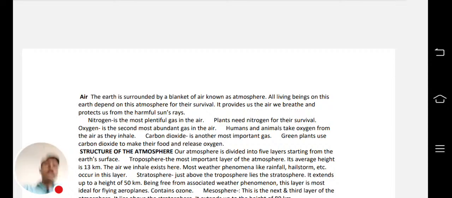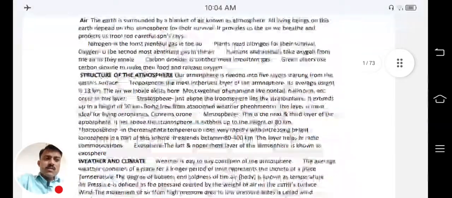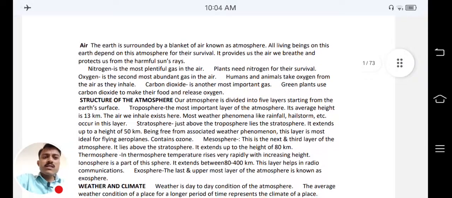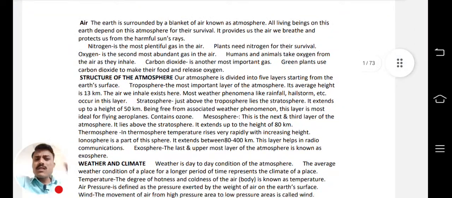Which are the topics important for geography for prelims 2023? Actually, I have already shared this PDF of 73 pages, and we will see what is covered in this PDF and what points can be asked in the UPSC prelims. So this PDF contains the NCERTs and other sources also.